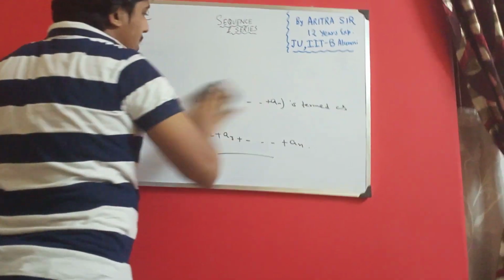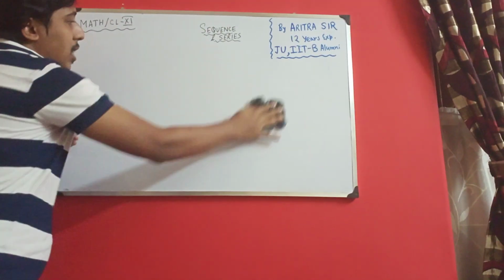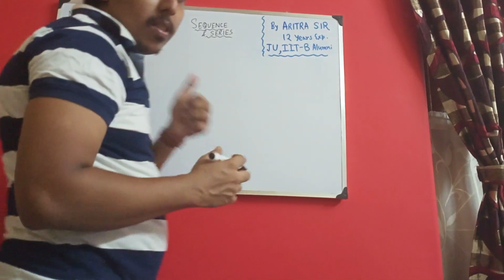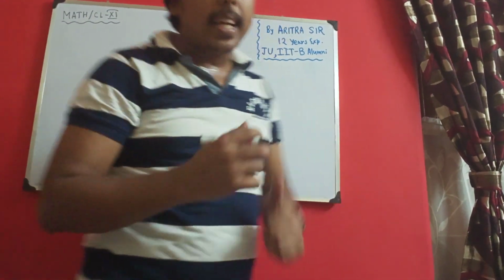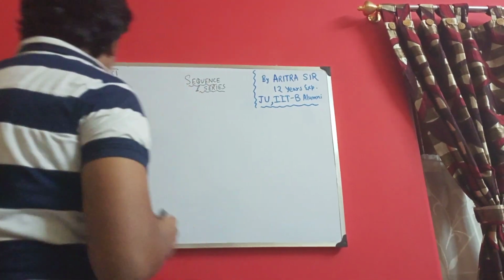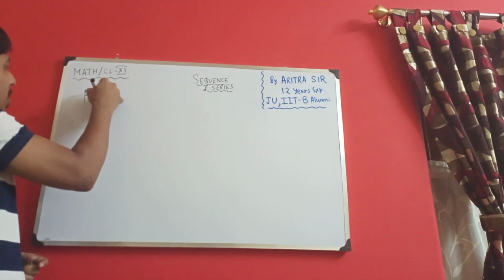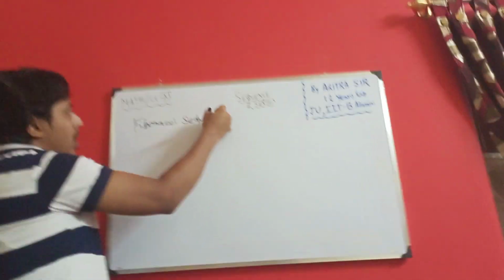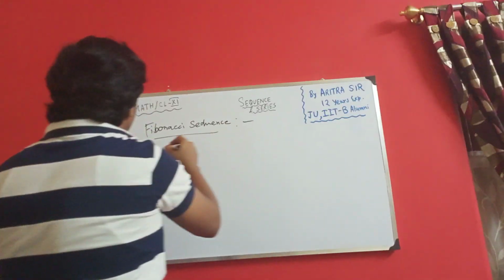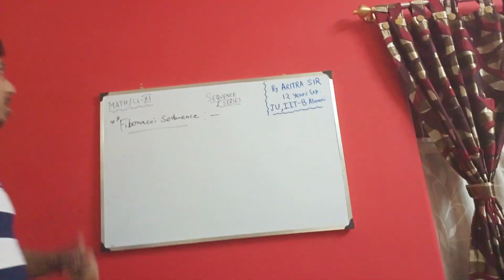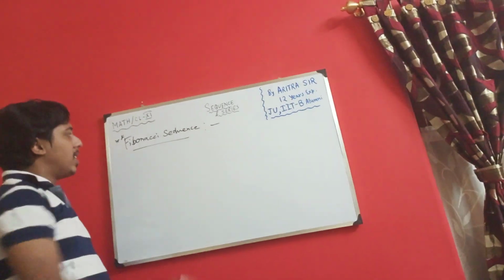So move to the next concept, that is what is Fibonacci sequence. A typical kind of sequence is your Fibonacci sequence, and it is a very important concept for your class 10+2 syllabus. So what is your Fibonacci sequence? Very important concept. Some typical problems will come from this concept. Okay, so what is the Fibonacci sequence?